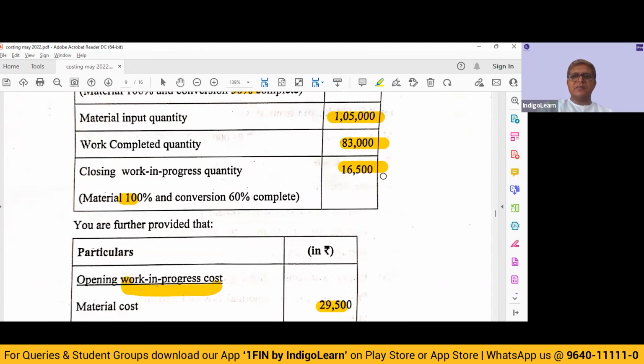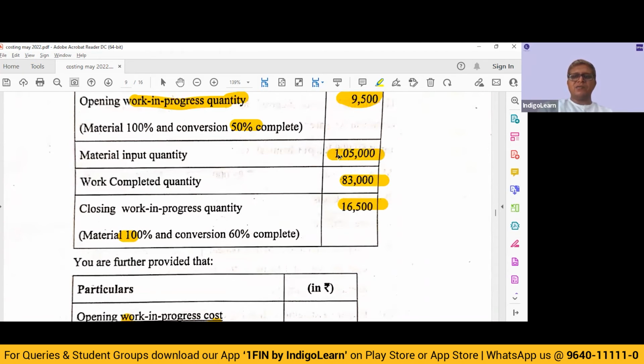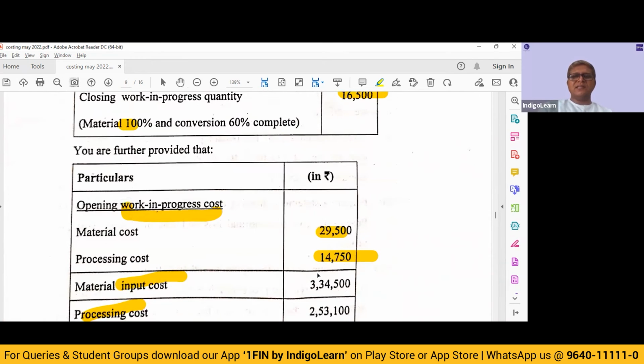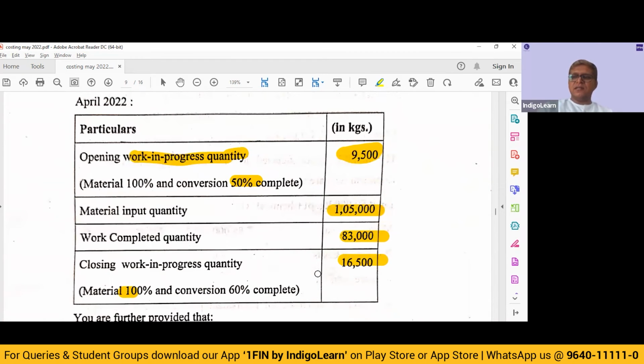How much is the material input? 1,05,000. So 10% is 10,500. It has no realizable value. Any loss over and above normal loss is considered 100% complete in material and processing. Let's identify if there is any loss. So 9,500 opening plus 1,05,000 we have introduced. So total input becomes 1,14,500.